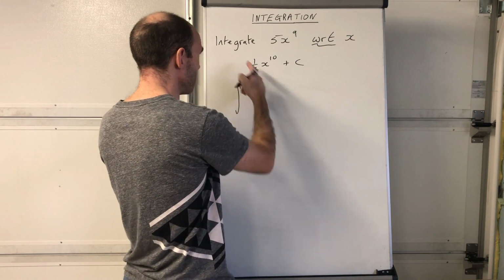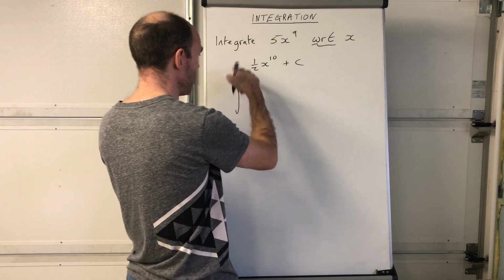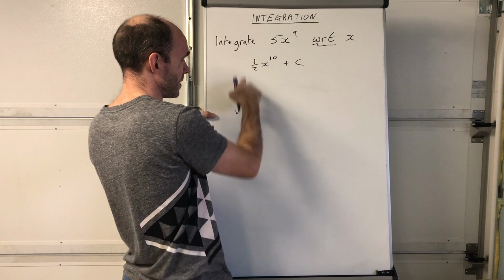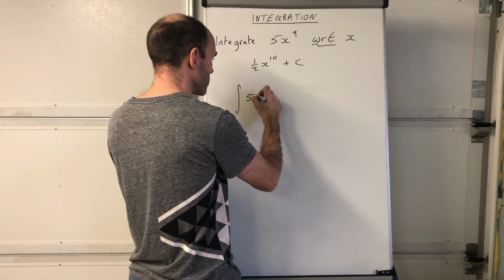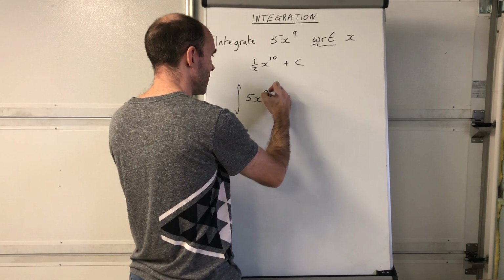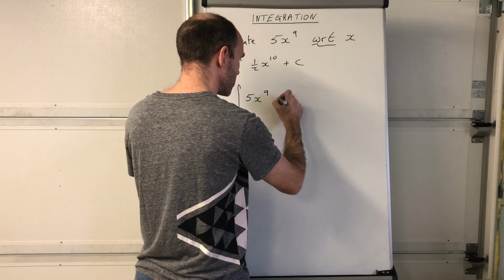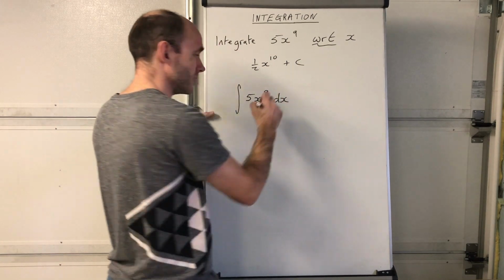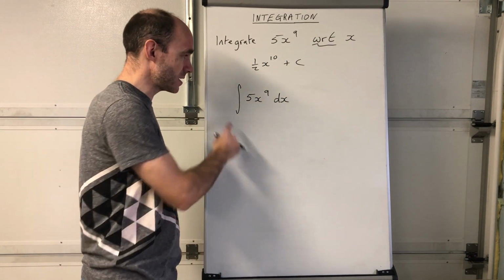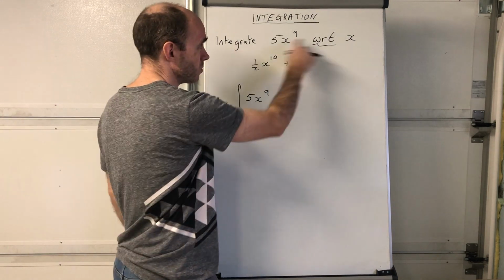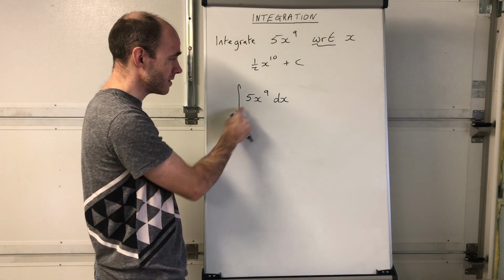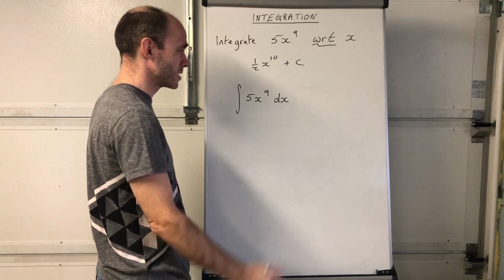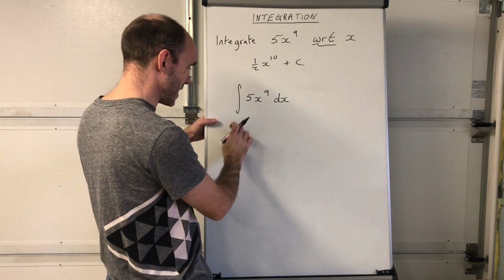So an alternative way of saying integrate this with respect to x is this. Integrate, that's the symbol for integrate, and then you put in the function you want to integrate here, 5x to the power of 9, and then with respect to x is that bit there, the dx, okay? So in symbolic form, this is what we're saying and what we're doing, okay? We want to integrate 5x to the power of 9 with respect to x, okay? And you can either write the answer here or here.